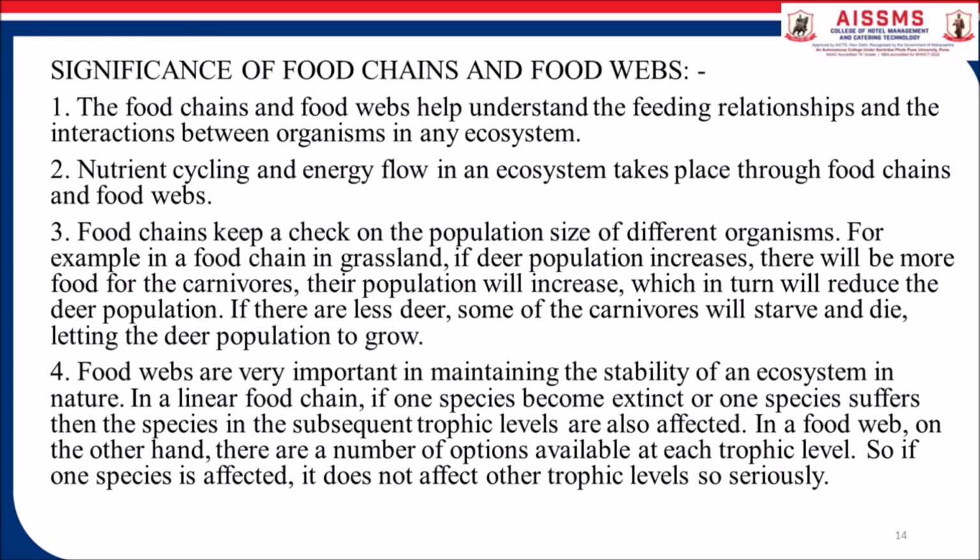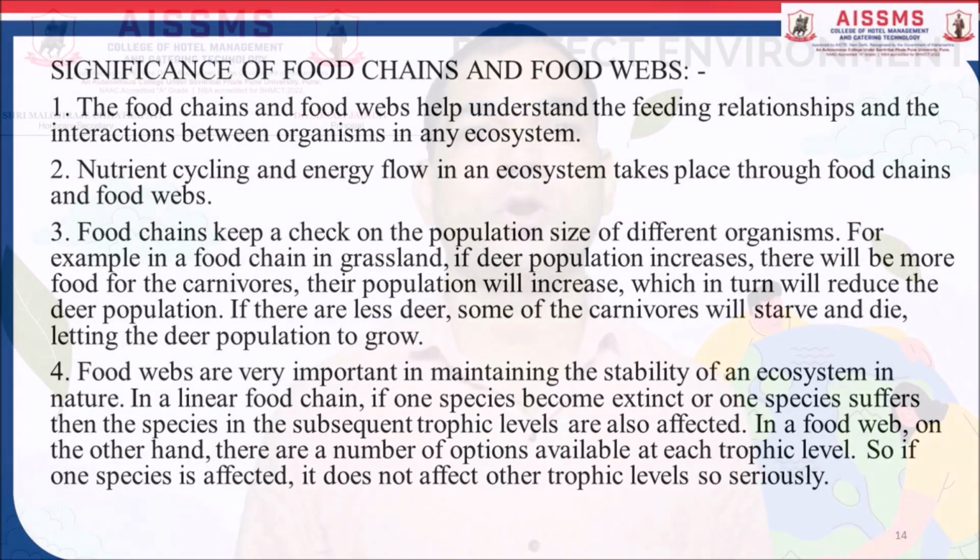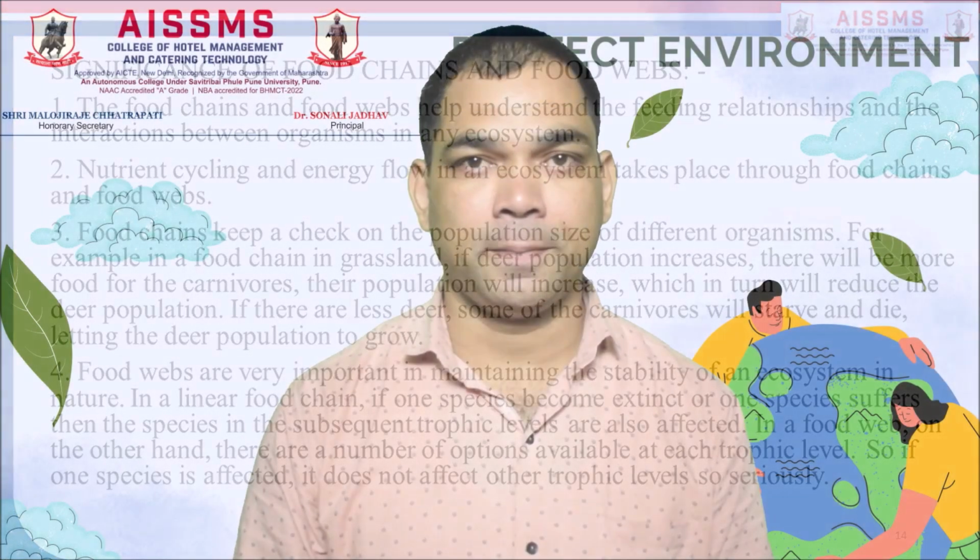In a linear food chain, if one species becomes extinct or one species suffers, then the species in the subsequent trophic levels are also affected. In food webs, on the other hand, there are a number of options available at each trophic level. So if one species is affected, it does not affect other trophic levels so seriously.